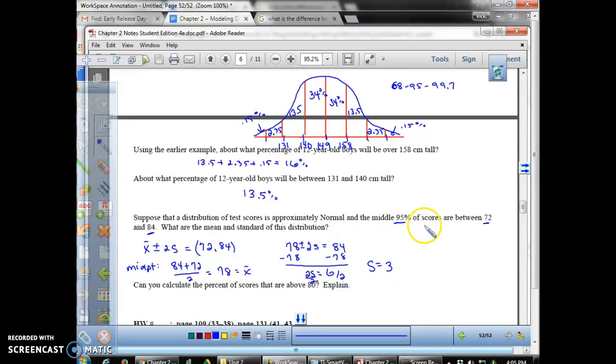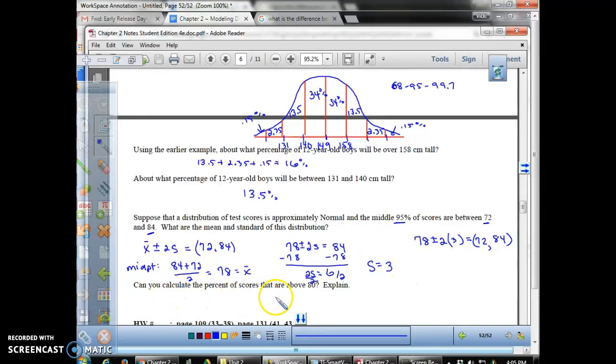So just checking yourself, if you had a mean of 78 plus and minus 2 standard deviations of 3, that would give you 78 plus 6, which is going to be 84, and then 78 minus 6, which is going to be 72. So that's how you would find that.